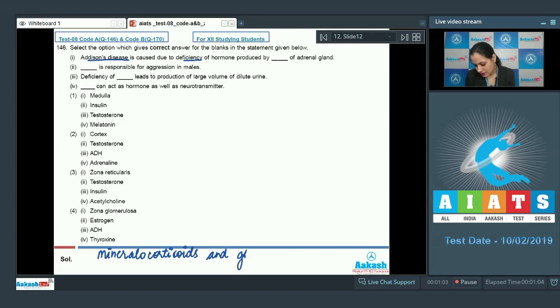and glucocorticoids, which are secreted by zona glomerulosa and zona fasciculata of adrenal gland respectively.